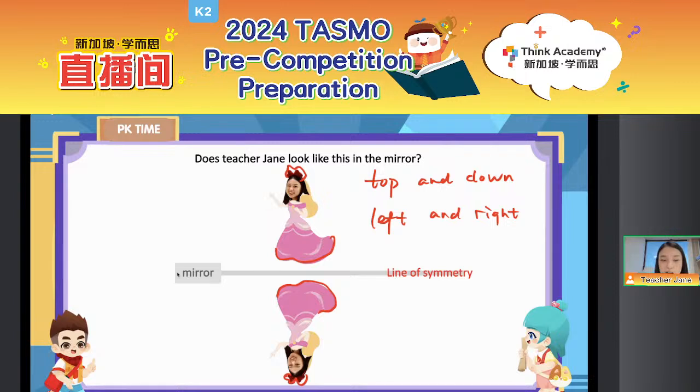Okay, then let me think about another question. If this mirror is horizontal, then what about vertical ones? If I draw a picture like this, everyone take out your paper, you can try to draw. If the mirror is vertical, will this triangle look like the first one or the second one?